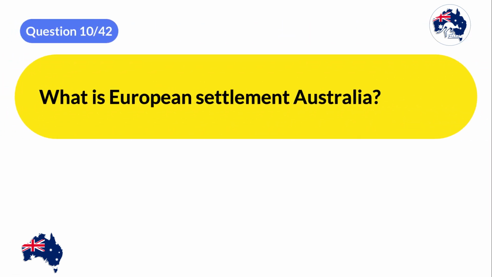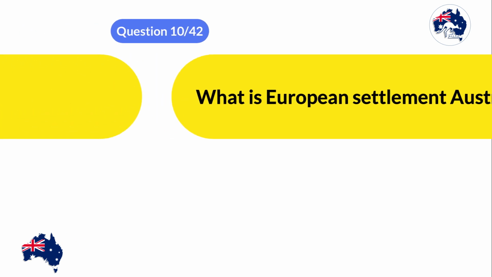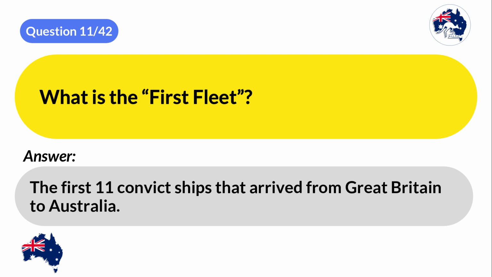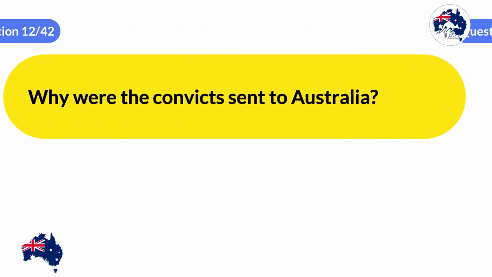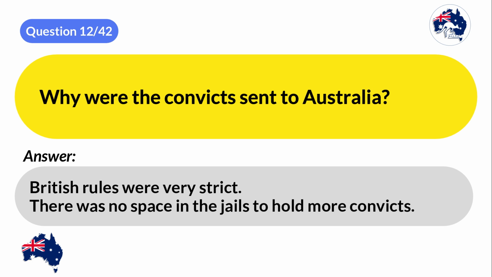What is European Settlement Australia? The first 11 convict ships arrived from Great Britain to Australia. What is the first fleet? The first 11 convict ships that arrived from Great Britain to Australia. Why were the convicts sent to Australia? British rules were very strict. There was no space in the jails to hold more convicts.